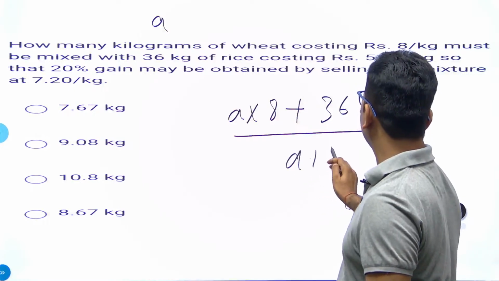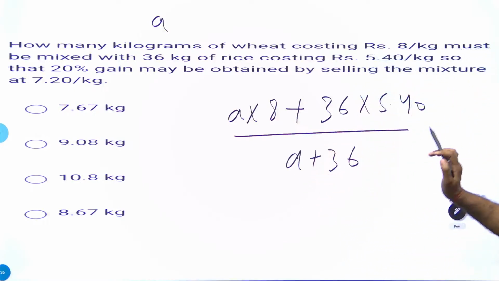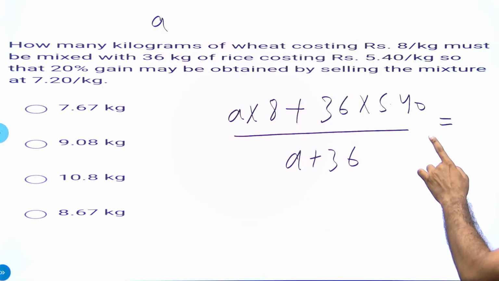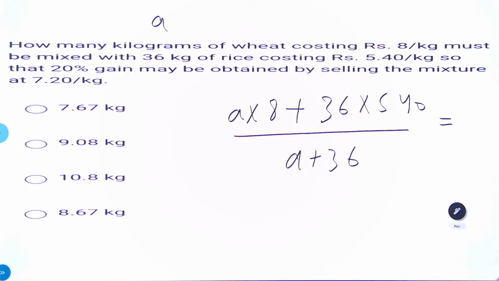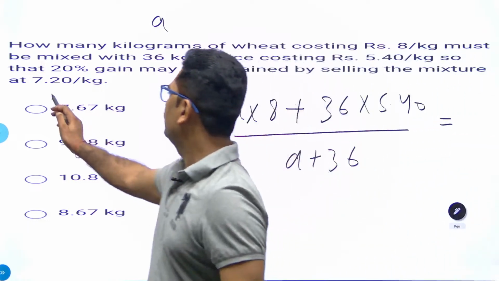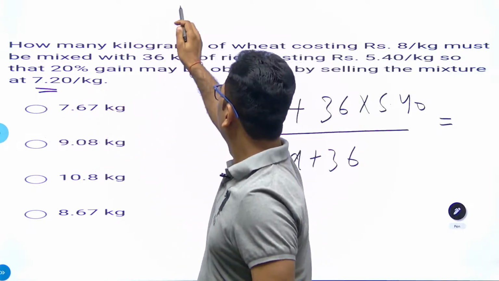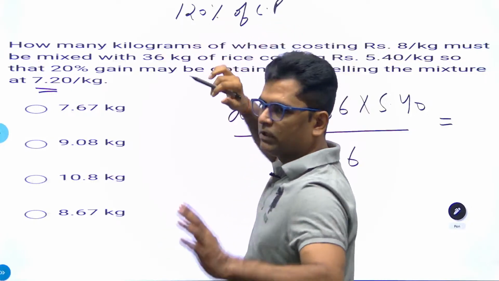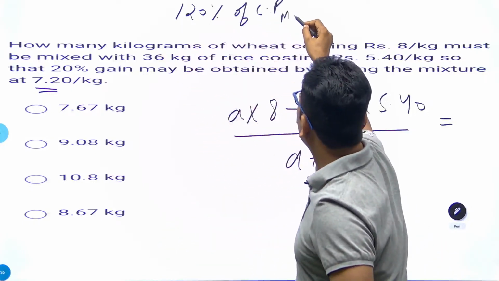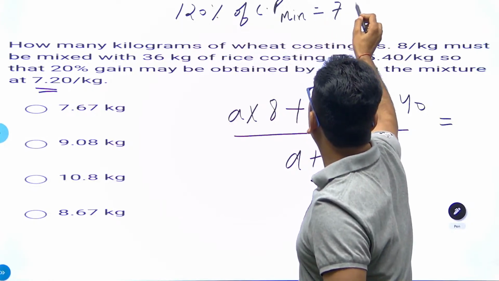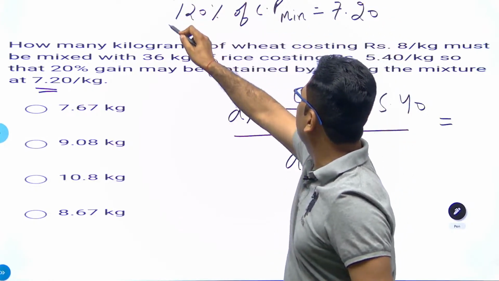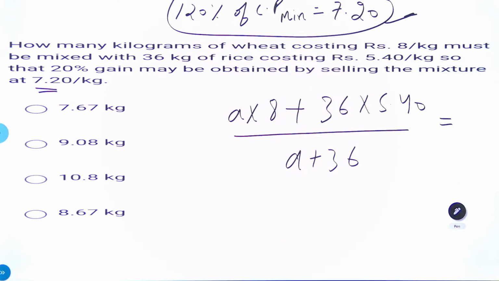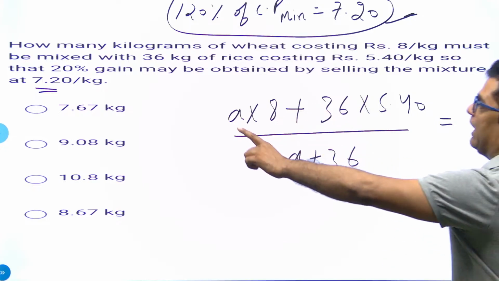So it has to be (a plus 36) equal to, so that 20% gain may be obtained by selling the mixture at 7.2 rupees per kg. So 120% of cost price, the mixture we will obtain. I am writing the cost price of the mixture equal to 7.2 rupees. Is this point clear to you? This one is dependent on this one. The last line, if you see, 20% gain has to be obtained.